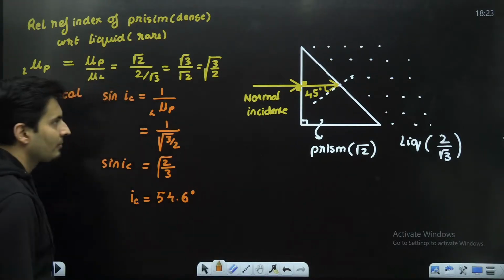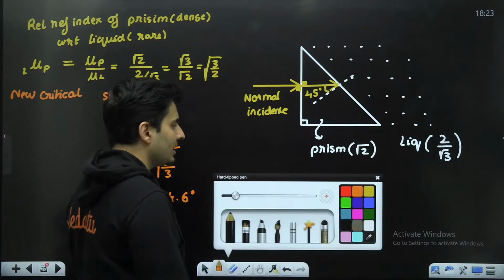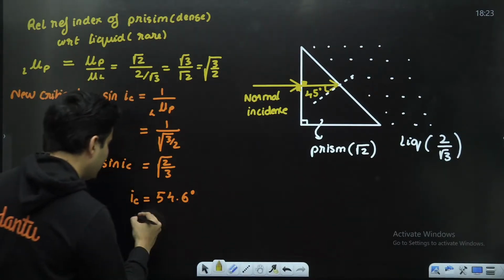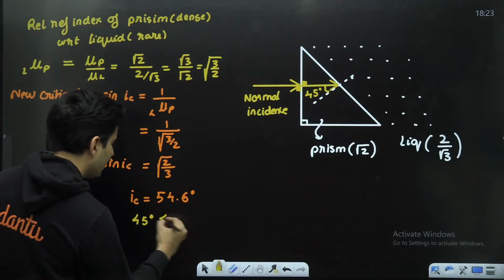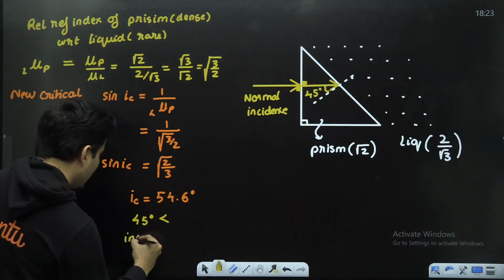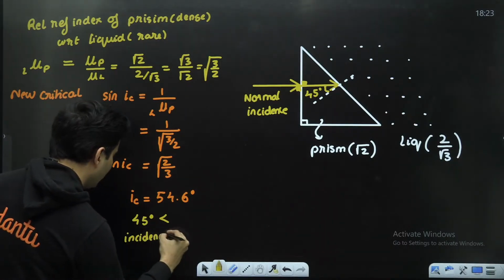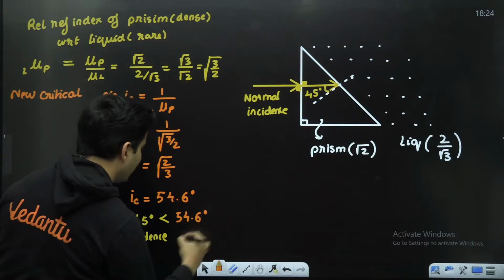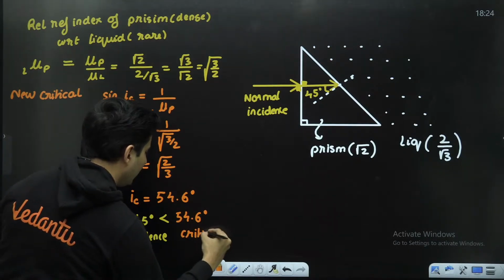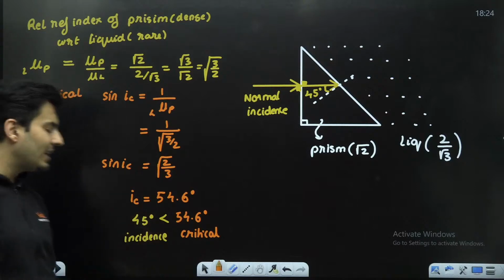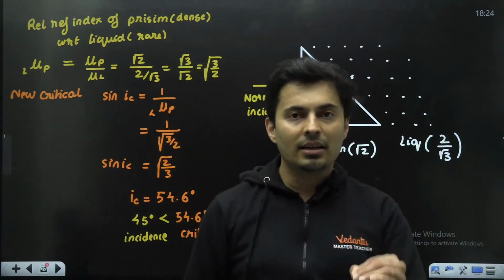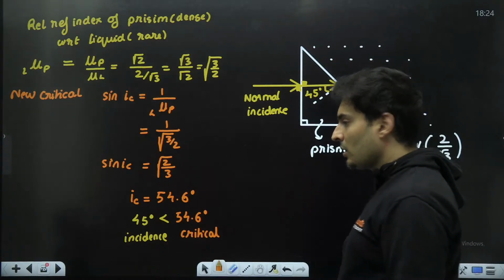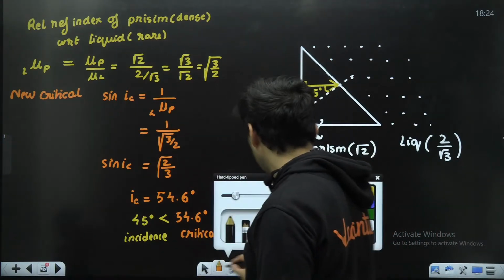54.6 degrees. But the angle of incidence is 45 degrees. This is definitely telling me the angle of incidence, 45 degrees, is less than 54.6 degrees, which is your critical angle. So what happens when your incident angle is less? Will it internally reflect, or will it graze, or will it refract? No, total internal reflection will not occur.